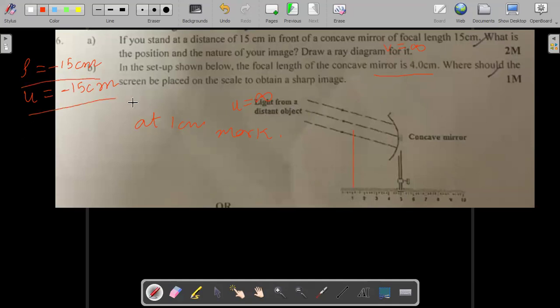If you stand at a distance of 15 centimeter in front of a concave mirror, so your image will be formed at infinity. You are standing at focus. The focus is 15 centimeter. So if you are standing at focus, your image will be formed at infinity.